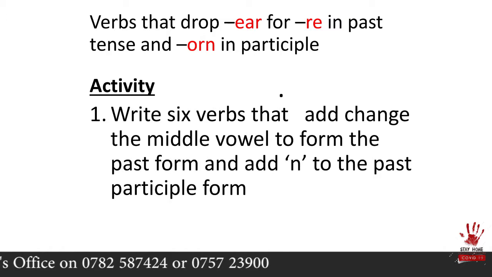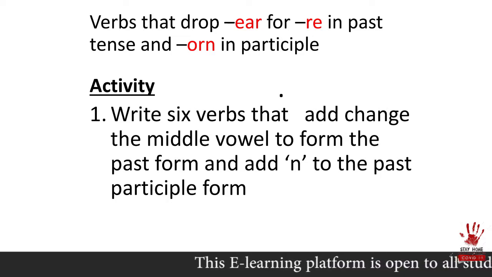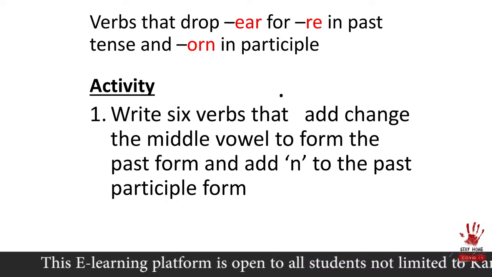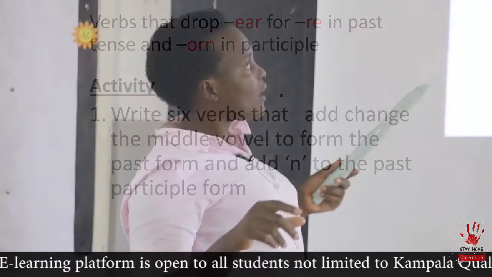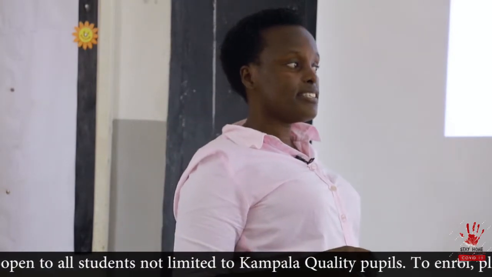The verbs here end with e-a-r, sound ear. They end with e-a-r, sound ear or air. And in past tense, we are dropping e-a-r for o-r-e, and in past participle, we are dropping e-a-r for o-r-n. Write for me those verbs that do that. Can you write them for me? You have 20 seconds.